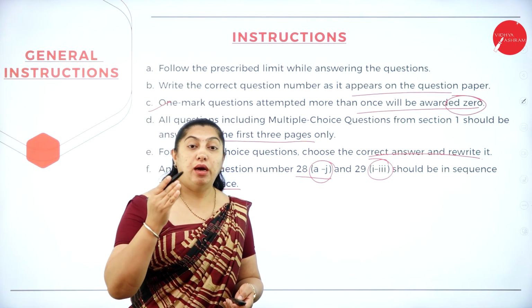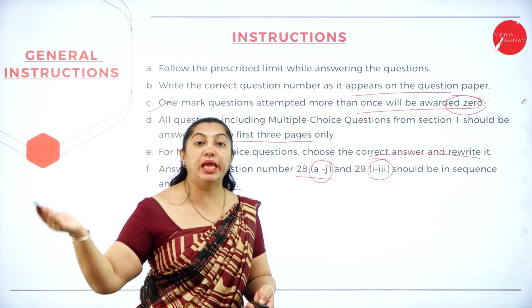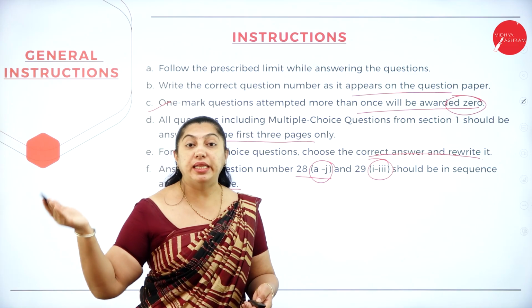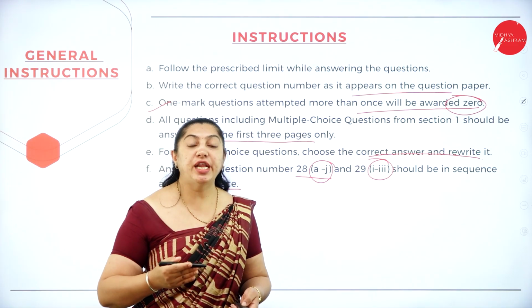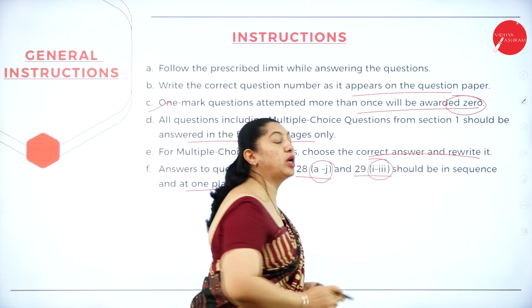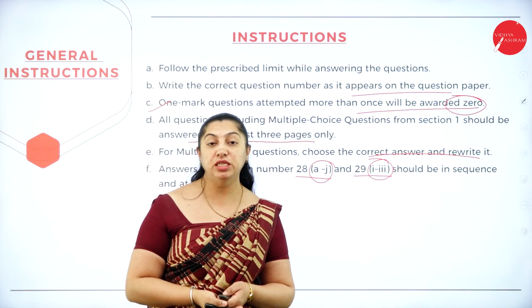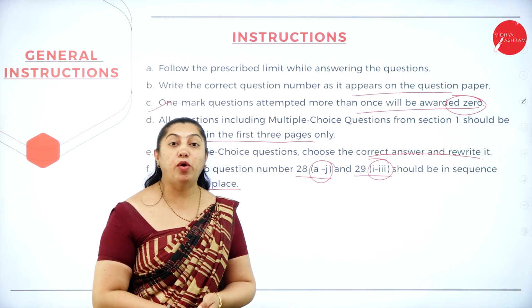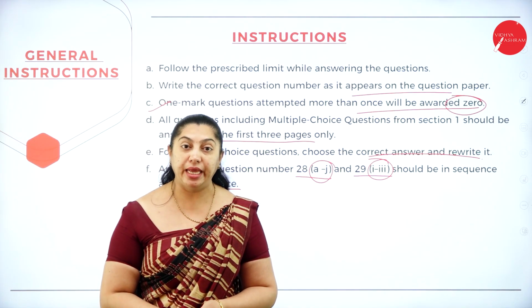You cannot write the answer A to B or C in one page and the remaining in the 4th or the 5th leaf or at the end of the answer script. Don't do that. Make sure that all the 10 questions are written in a sequence, and the same thing with question number 29. All the 3 questions should be written in a sequence. This is the important instruction for English when you write your board exam.